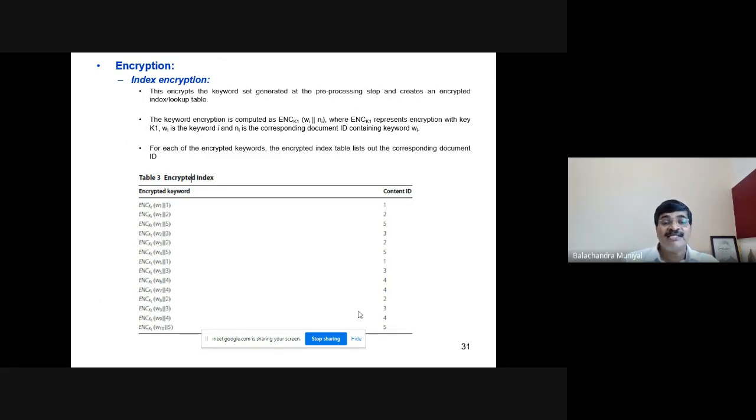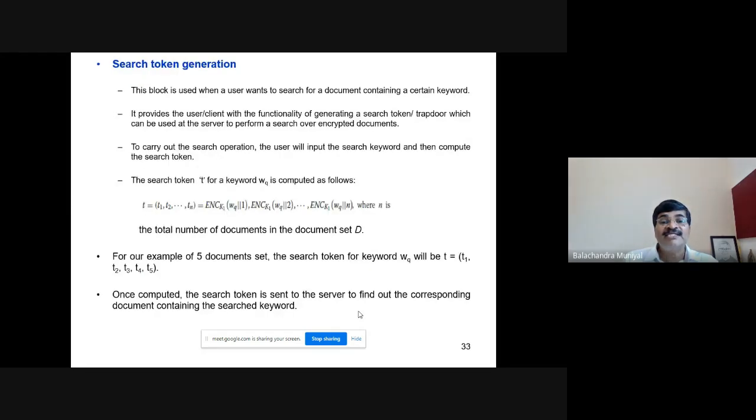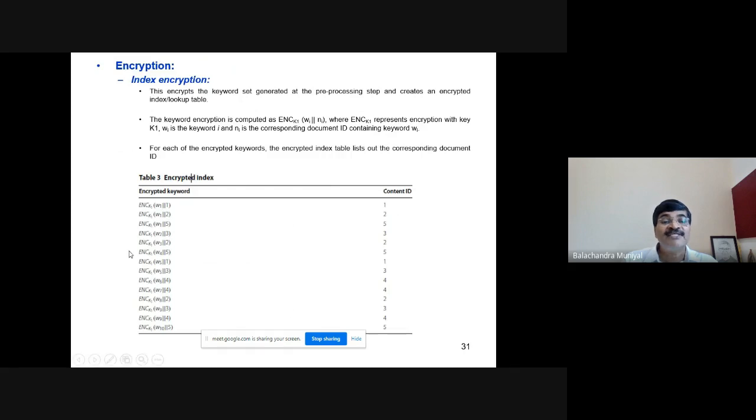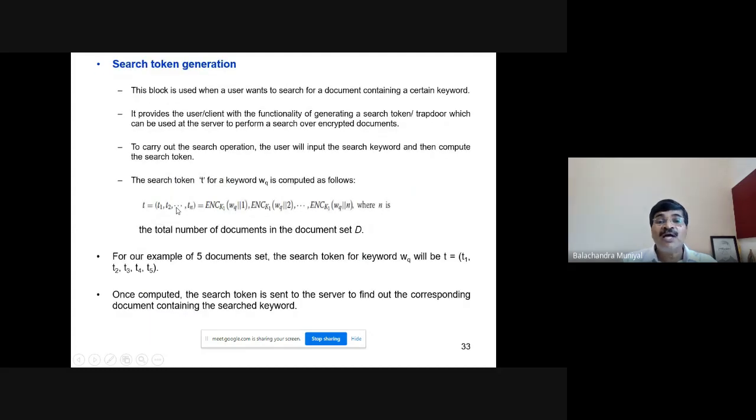Now, T1 is ENC K1 of W1 concatenate 1. That is the first entity itself. So the comparison is successful and the server returns the content ID 1 to the client, mentioning that the word W1 is present in the document with the document ID 1. Similarly, in the token, you have T2 as ENC K1 of W1, 2.